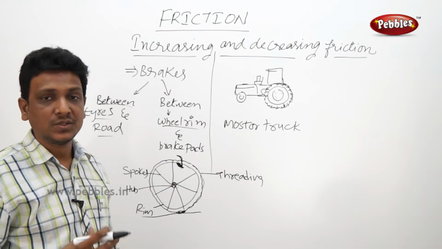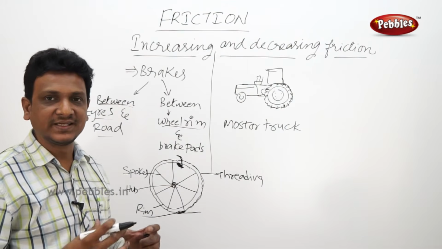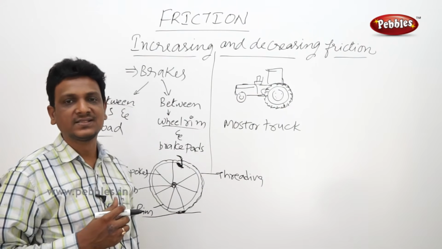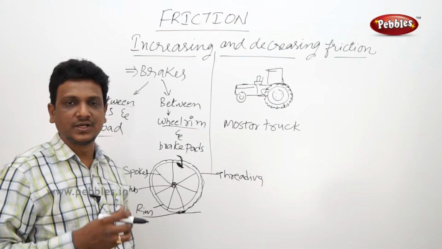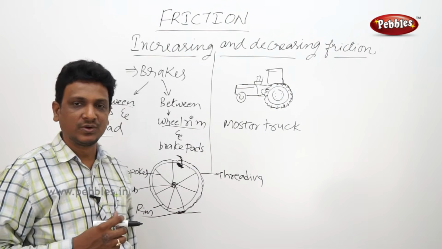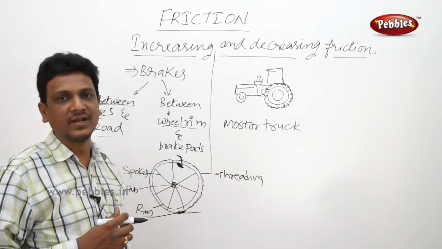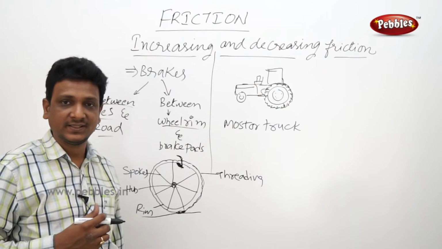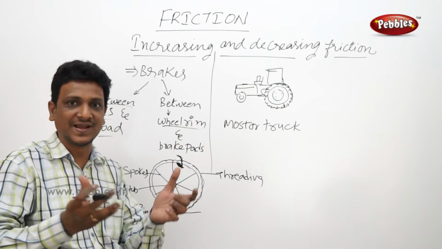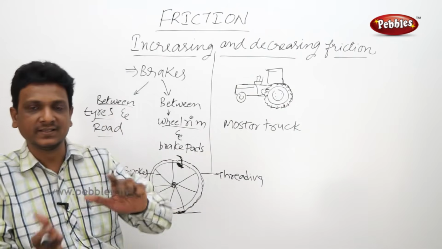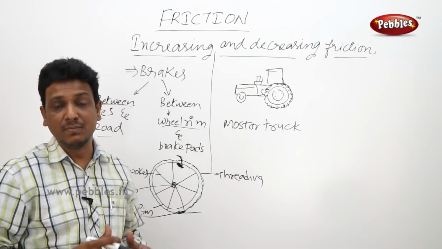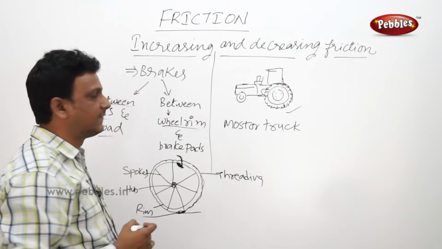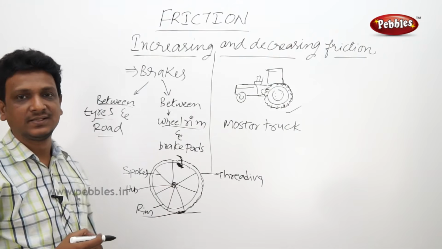So if you want more grip for your tires, you select a tire which has got more threading, more design, more buttoning. Sometimes it is called buttoning, sometimes it is called threading. See that your tire has got more buttoning, more design. Then you will have good grip, right? That is the reason you see the tires of a sports bike. They will be having more threading even on the sides also, because they will bend the bike. Even then they don't skid because of the design. So in this way you can increase the friction. Friction is important in these cases.